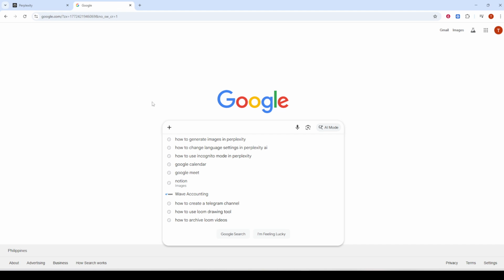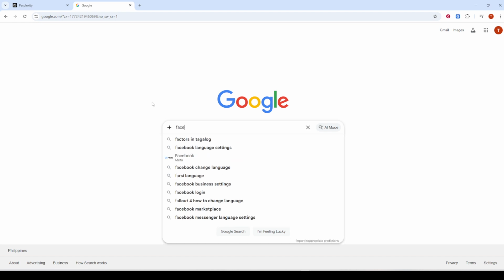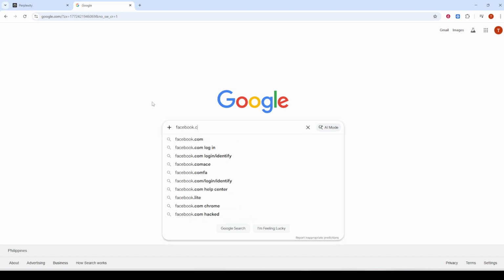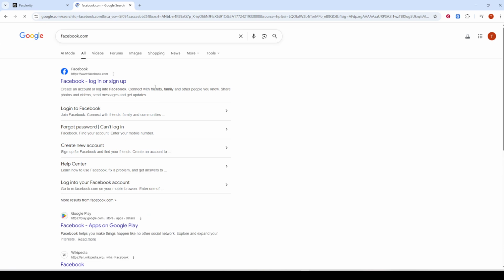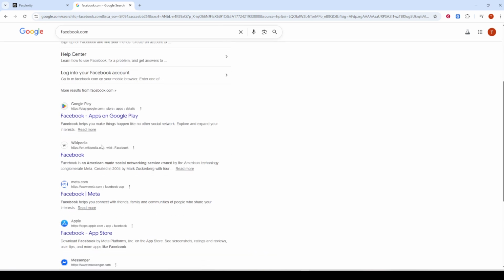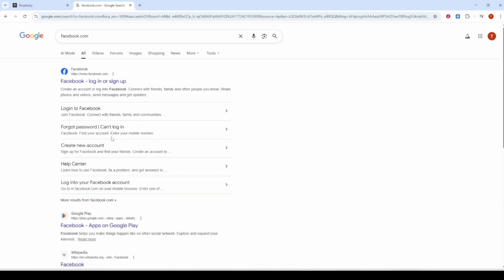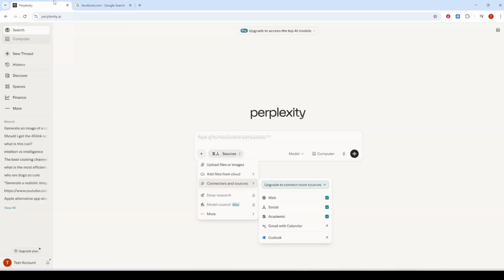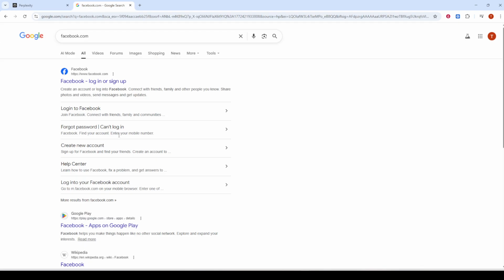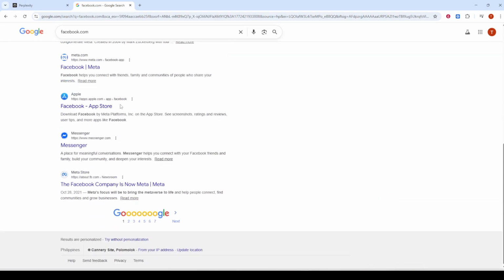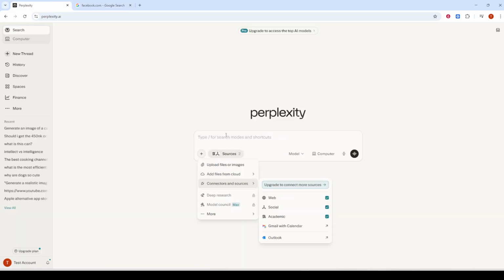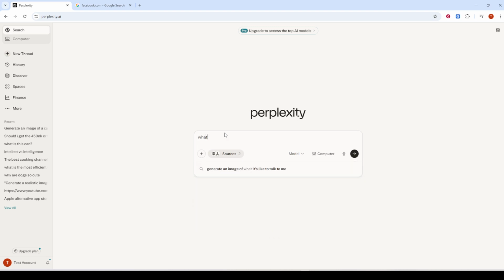Accuracy and citations are where the difference becomes practical. With Perplexity, you'll often see sources linked in line, so you can click through to verify claims or dive deeper. This helps reduce the back and forth of opening multiple tabs to piece things together. Google lists results and leaves the synthesis to you. You might see snippets or a brief AI summary, but the expectation is that you'll evaluate the sources yourself. A useful habit in both cases is to scan the citations or top links before taking anything as final, especially for nuanced or high-stakes questions.